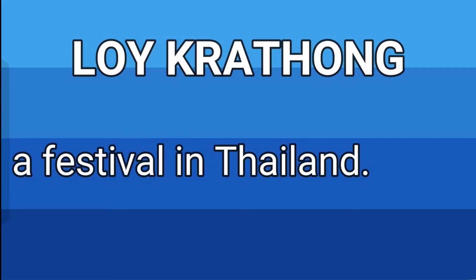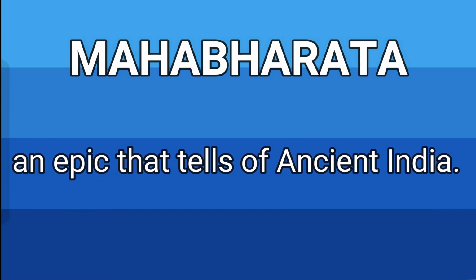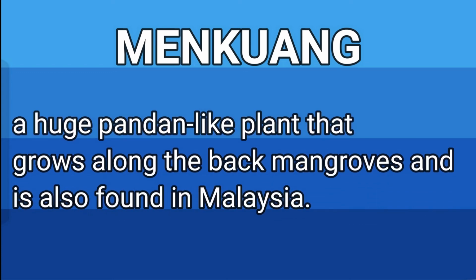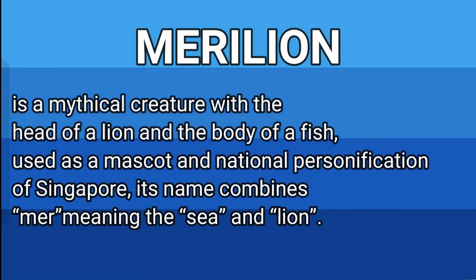Loi Krathong. A festival in Thailand. Mahabharata. An epic that tells of ancient India. Mengkuang. A huge pandan-like plant that grows along the back mangroves and is also found in Malaysia. Merlion. A mythical creature with the head of a lion and the body of a fish, used as a mascot and national personification of Singapore. Its name combines mer, meaning the sea, and lion.